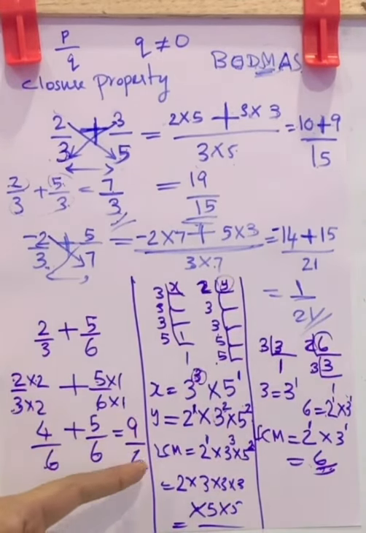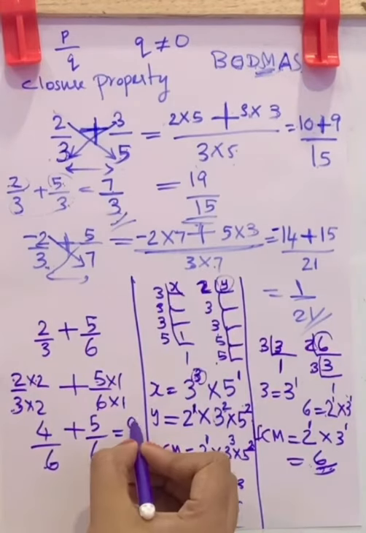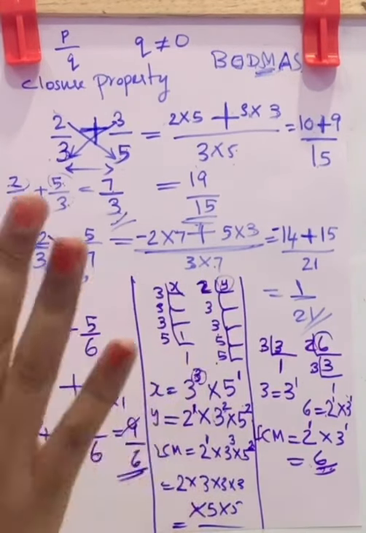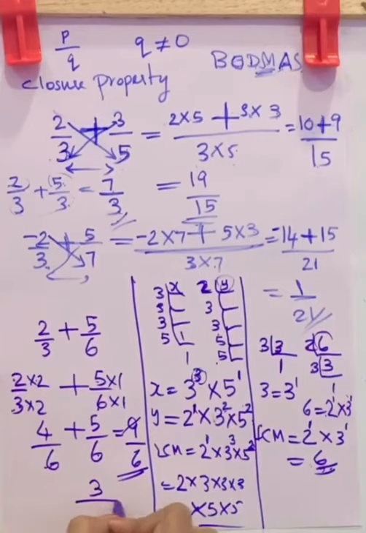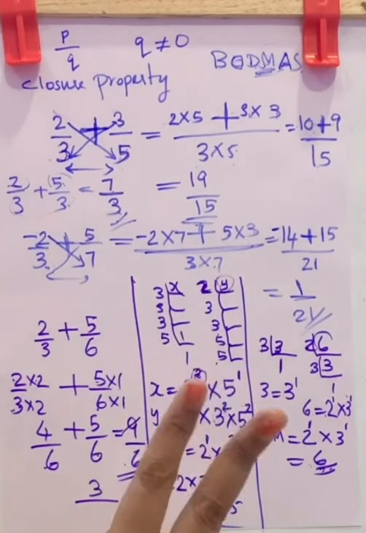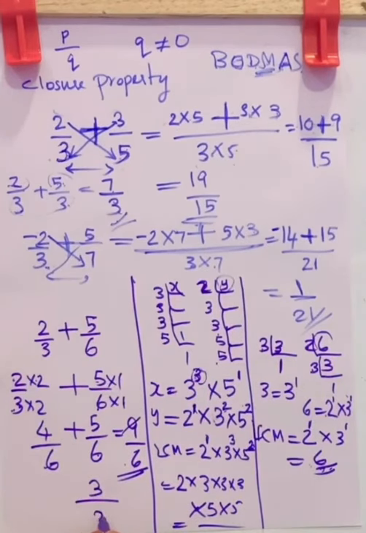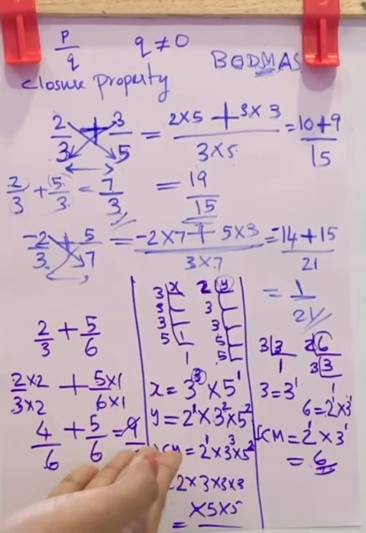Here in 9 and 6, 3 is a common factor because 9 is a multiple of 3, 6 is a multiple of 3. So cutting it with 3, you will get in 9 how many times 3? 3 times 3. By in 6 how many times 3? 3 2s are 6. So 3 by 2 is the final answer. This is also correct, 9 by 6.